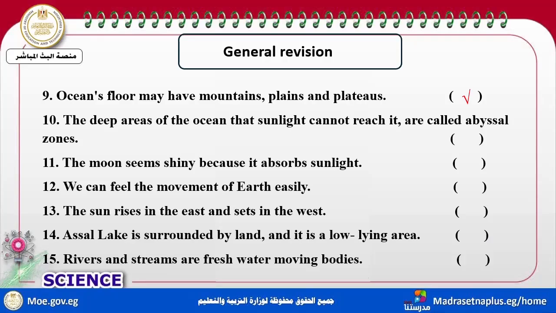But the near area which the sunlight can reach, where we can see the coral reef and the tide, that region is called the shallow area. But this in the question is called the abyssal zone, and you can't find any plant because there is no sunlight.